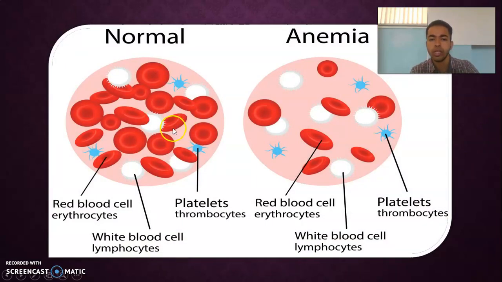So in this diagram you can see the difference between a normal cell and an anemic cell. In the normal cell you can see the red blood cells or the erythrocytes are in maximum amount, right? Here the white part is the WBC or lymphocytes, and the blue one is the platelets or thrombocytes. In the same way, in the anemic cell, you can see the number of red blood cells has decreased.